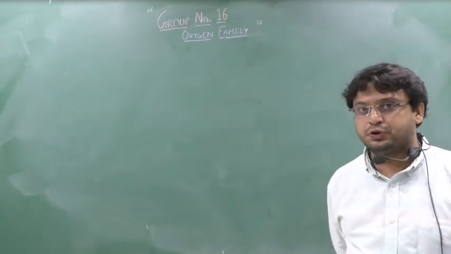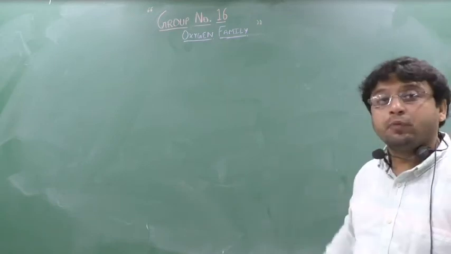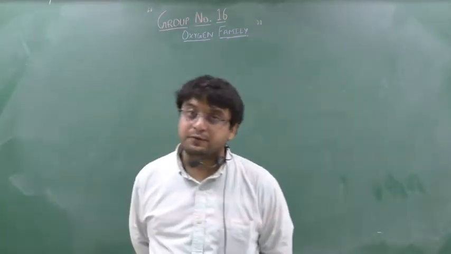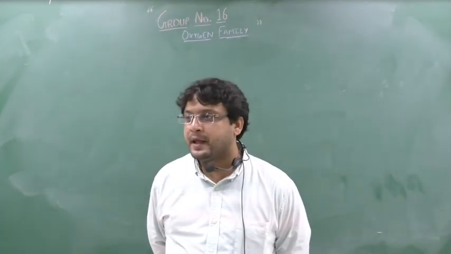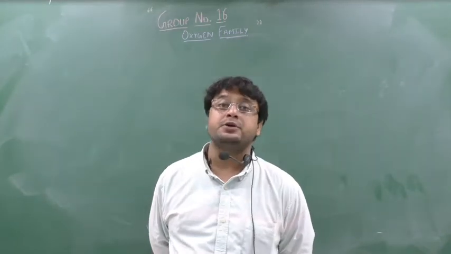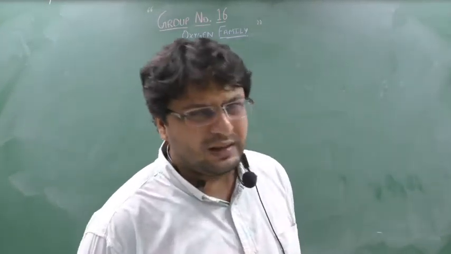That question is: explain the manufacturing of sulfuric acid with the contact process. Clear? A 3 mark question: write down the chemical and physical properties and preparation of ozone.